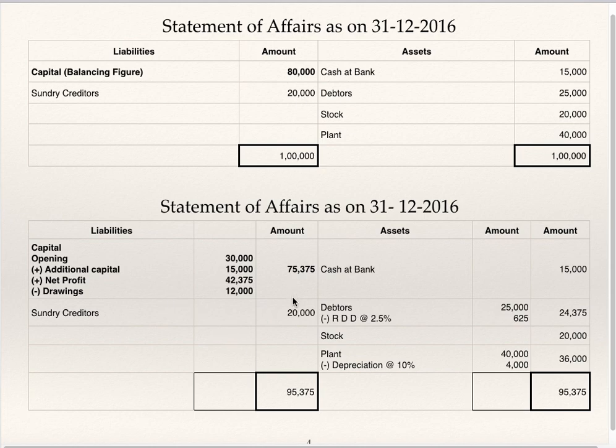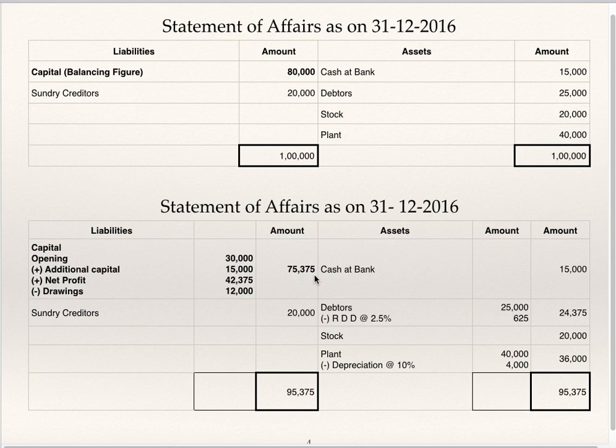Sundry creditors 20,000. Now in case of capital, what you are supposed to show is opening capital 30,000 plus additional capital introduced 15,000 plus net profit. Just now we have seen statement of profit or loss. Add net profit minus drawings. This is the closing capital. Closing adjusted capital 75,375.